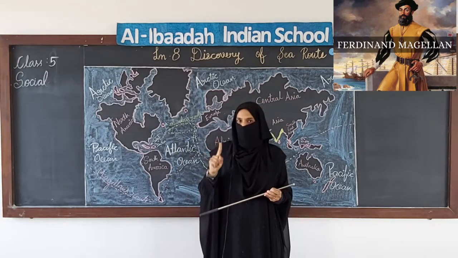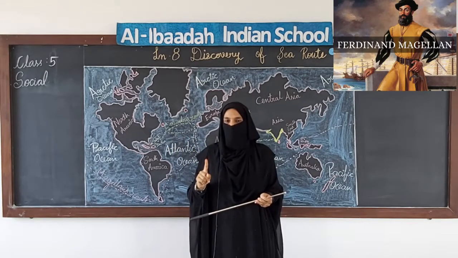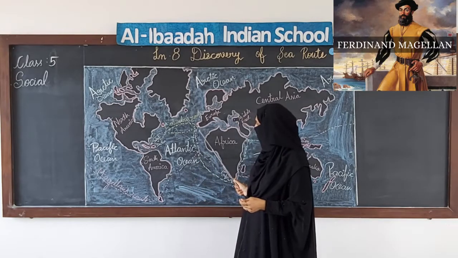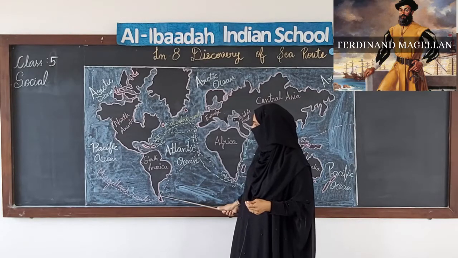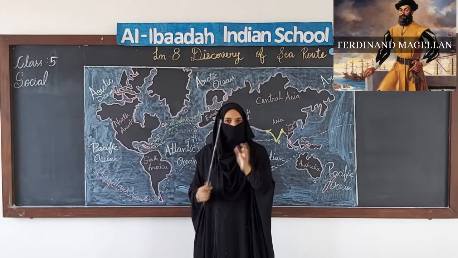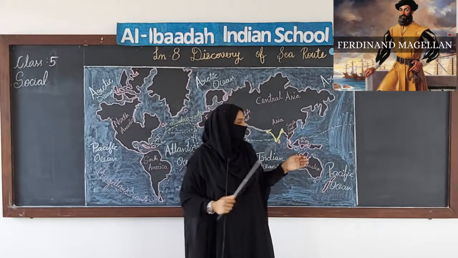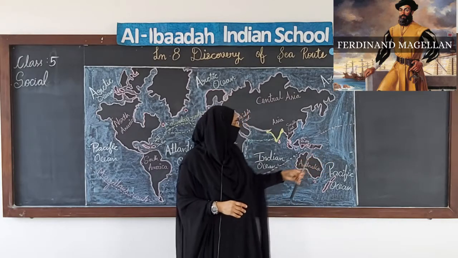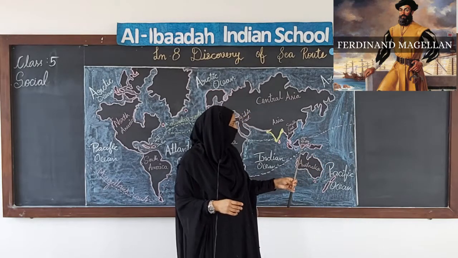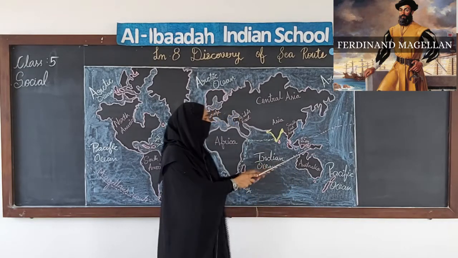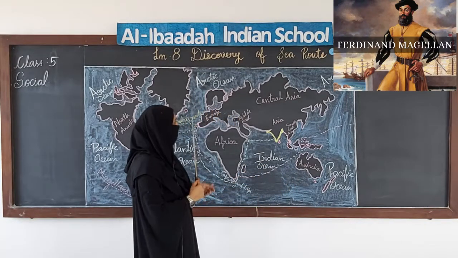He started from Europe, reached South America, and started again from here. The earth is round, so on the map he came around like this, and here he found the Indonesian islands. And from there he went back home.